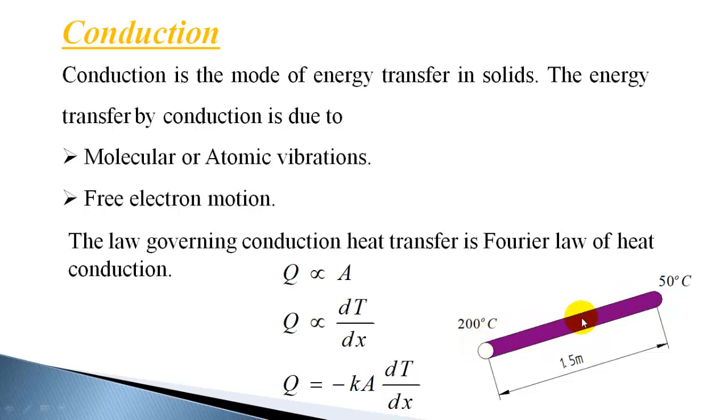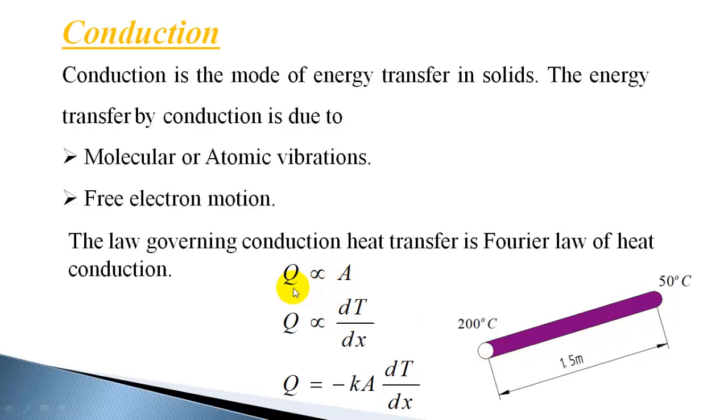So at the end of 1 meter, temperature decreases by 100 degrees centigrade. So from 200 it decreases to 100. And next is only half a meter. In that half meter, it will decrease by 50 degrees centigrade. So 100 minus 50 will get 50 degrees centigrade. So temperature gradient gives the rate at which the temperature is changing with the distance. So it depends on the temperature gradient.